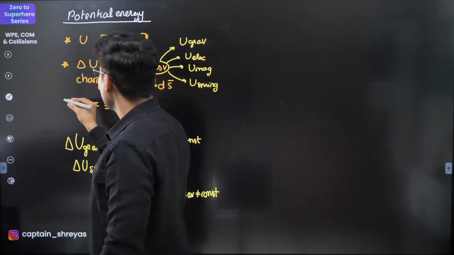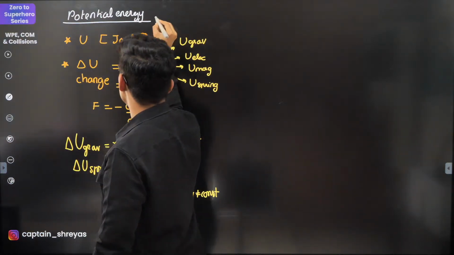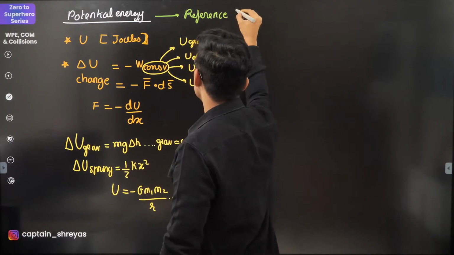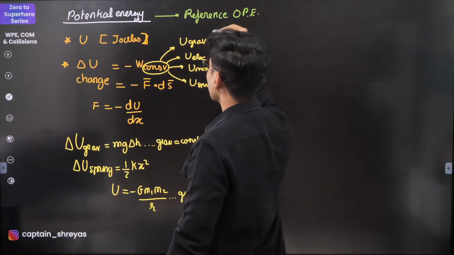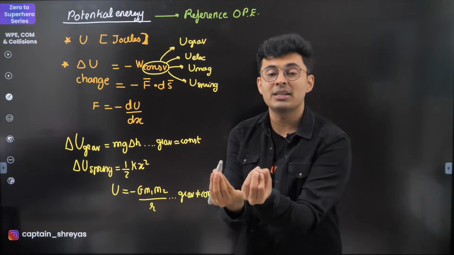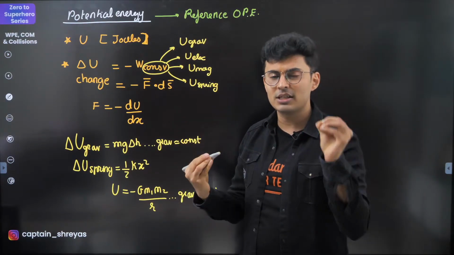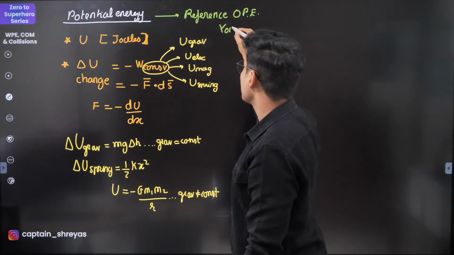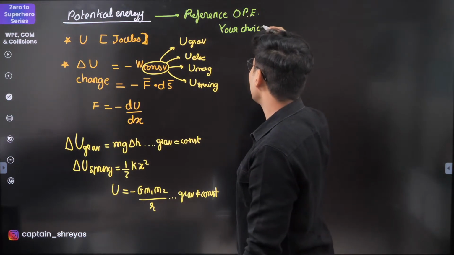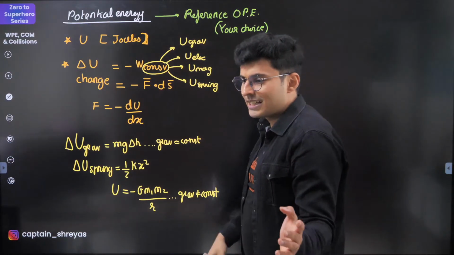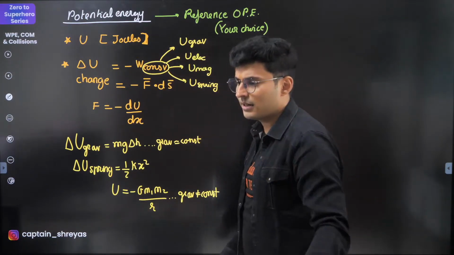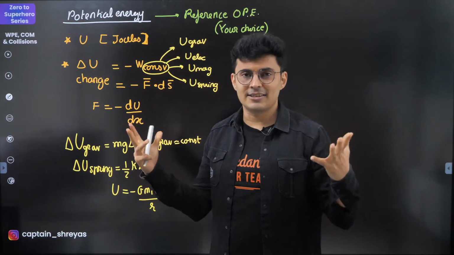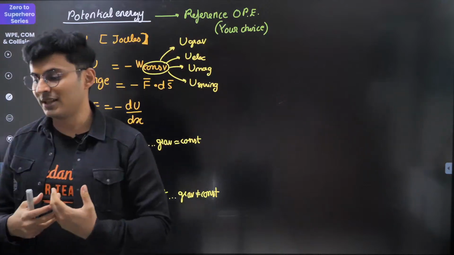So what is very important while you calculate the potential energy is you define the reference zero potential energy. That's that location or that situation which will have no potential energy, zero energy. You can assume it to be anything. It is basically your choice. Keep this in mind. Something which you should know. All right, clear? Everybody understood this? Like for a spring mass system, it's usually the relaxed state. So that's how you go with it.